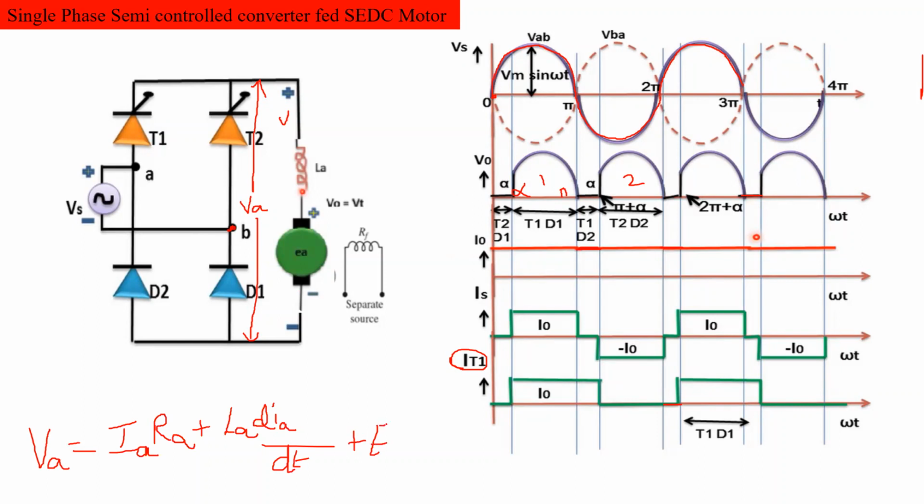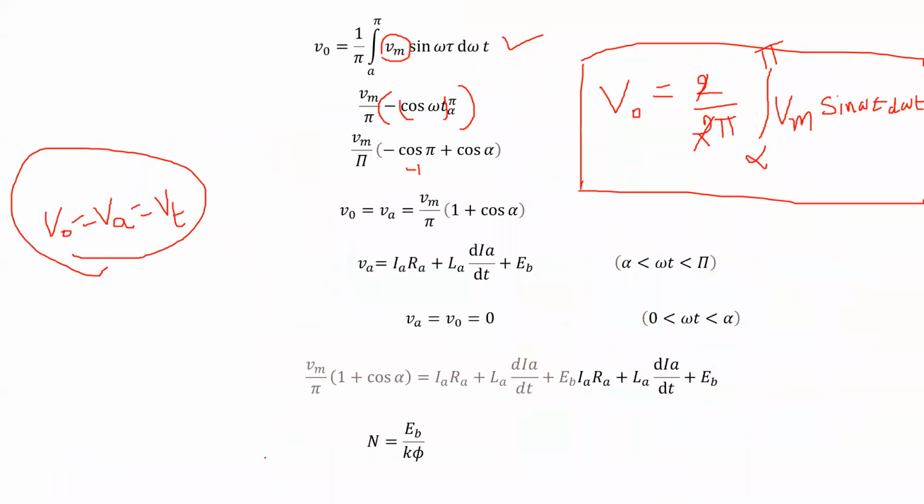Clear? Supply voltage is equal to voltage across the armature resistance and inductance plus back EMF. Input is equal to losses plus output. So Va is equal to IaRa plus La into dI by dt plus Eb.